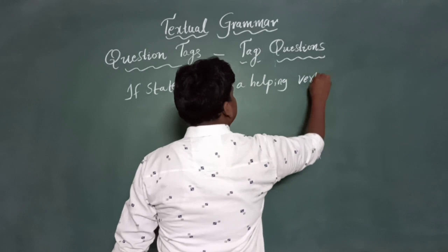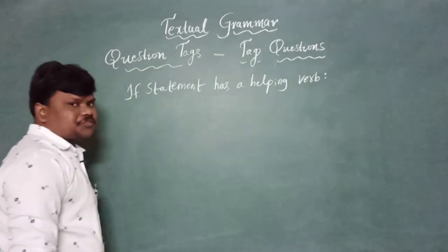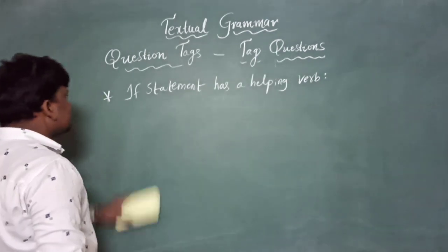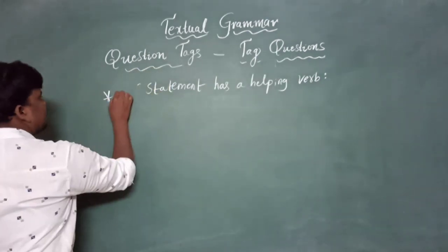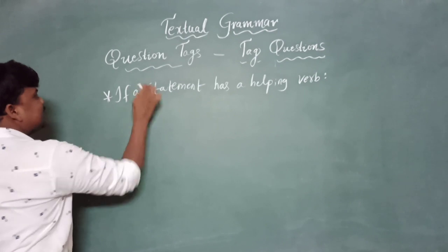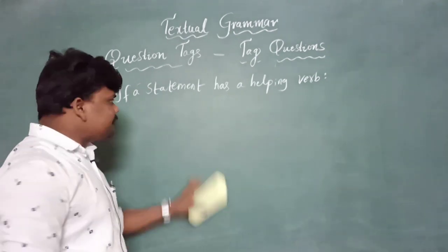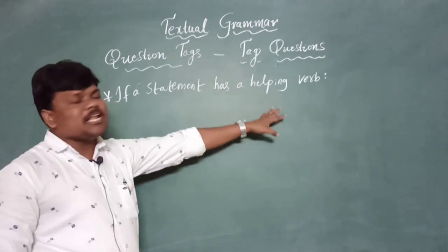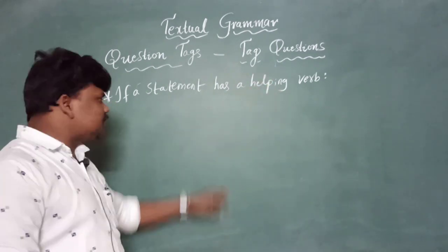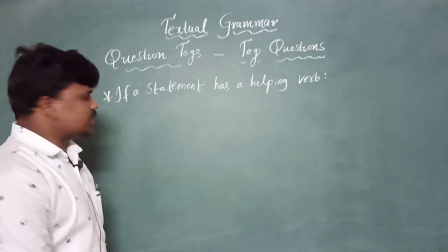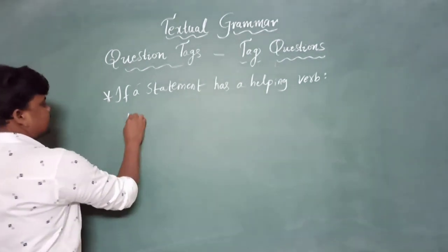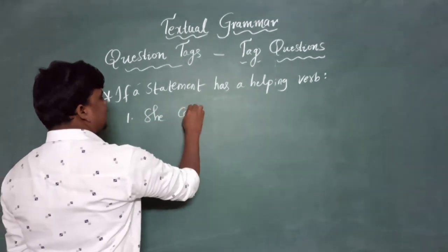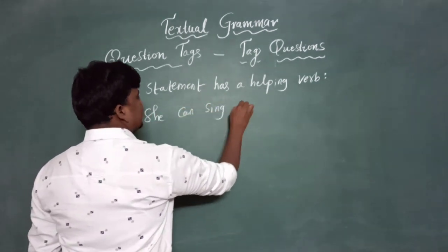If a statement has a helping verb, the first and foremost important thing is, how do we need to write the question tags? If a statement doesn't have any helping verb, how do we need to write? We need to know all these things in today's class. Practice examples. The first one: she can sing a song.